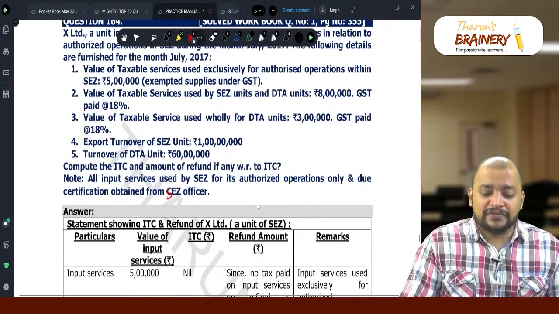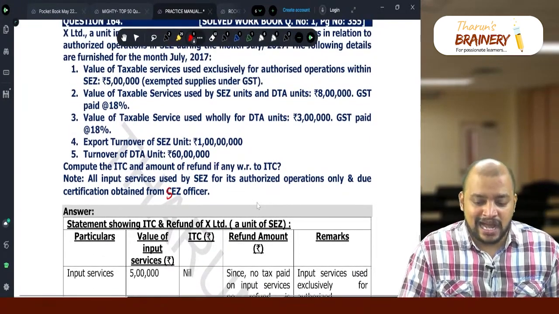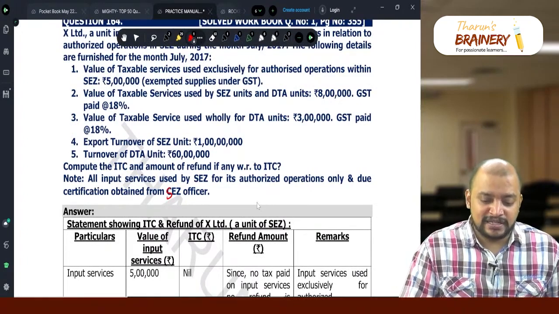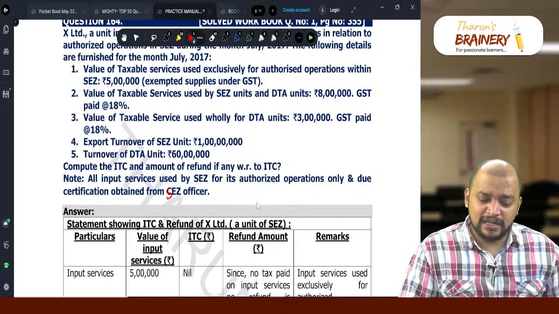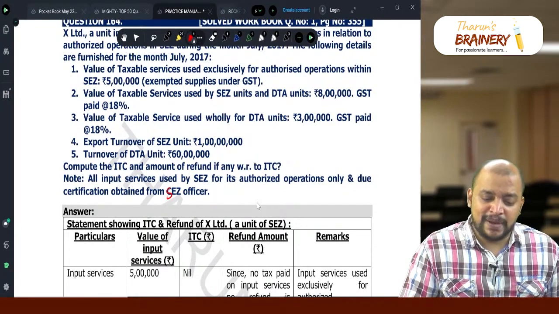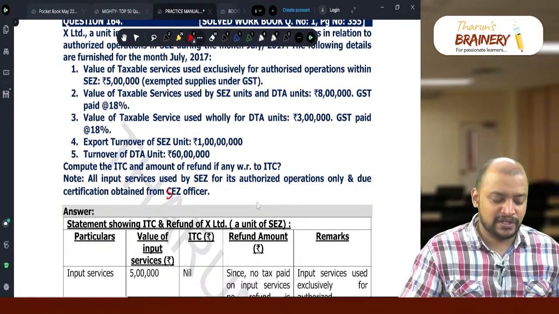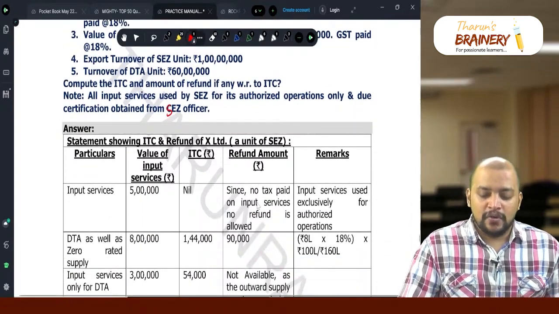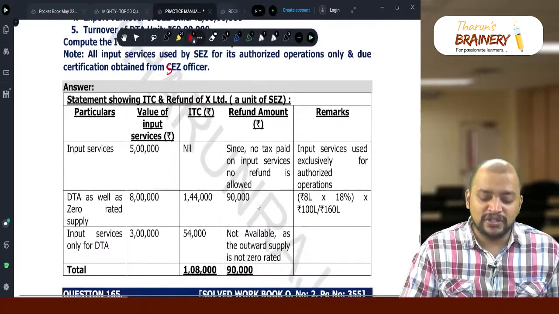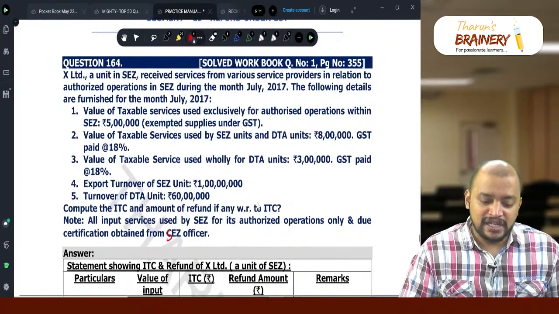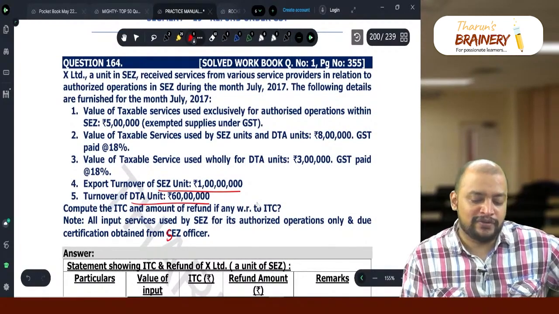Then number two, value of taxable service used by SEZ units and DTA units, how much? 8 lakhs. So GST paid is 18%. Now in this case, there will be some GST paid at 18%. So 8 lakhs into 18%, how much? 1,44,000. But out of that 1,44,000, how much will they get as refund? They will get refund of export turnover divided by total turnover.